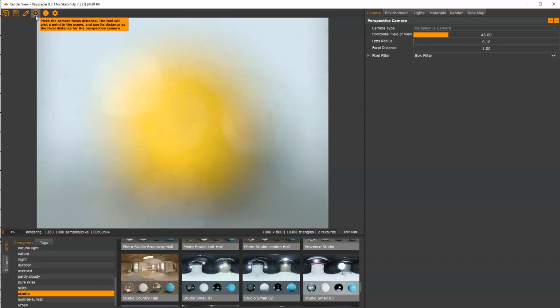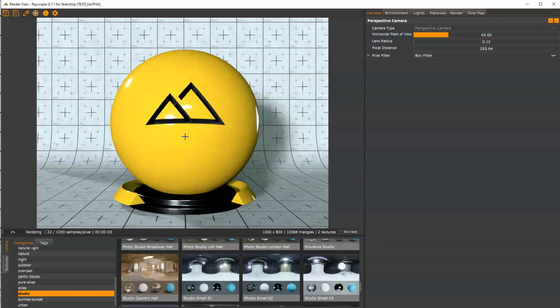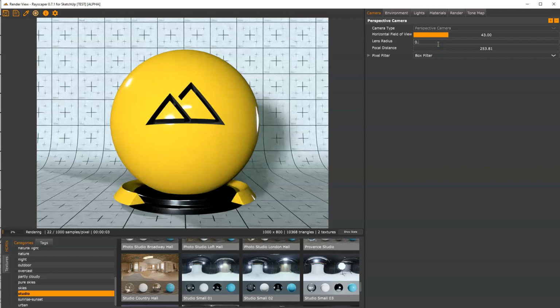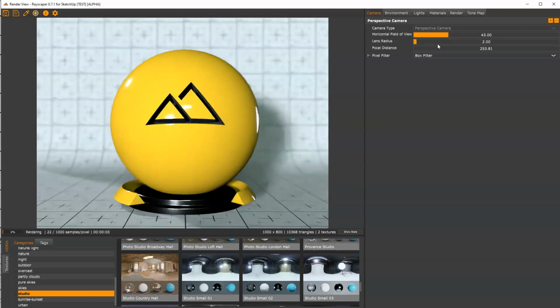So next to the material pick, you can actually do focus picking, which will pick the focal point of the camera. So now we pick the focal point to be the center of the ball, and let's increase the depth of field a bit. Maybe more. Yeah, that's nice. So you'll see that the shader ball is still in focus, but the rest of the background is a bit blurred out. There's more settings for you here to play with, but I won't cover them in this quick walkthrough video.